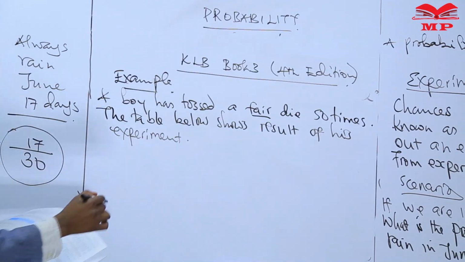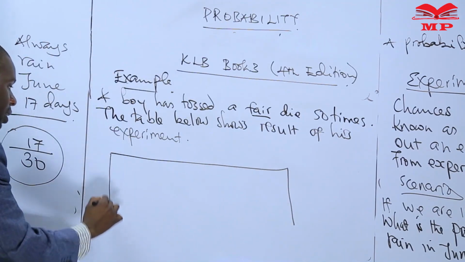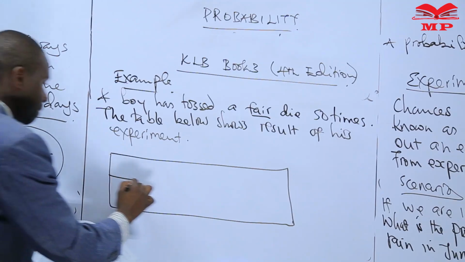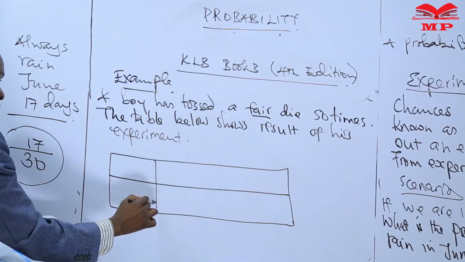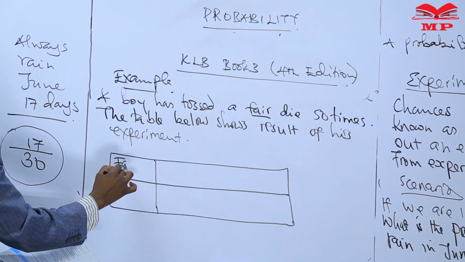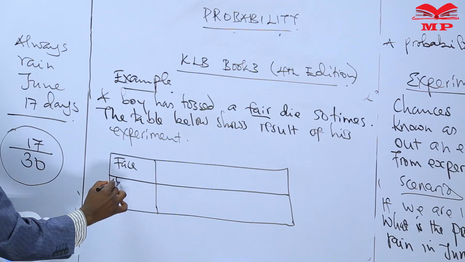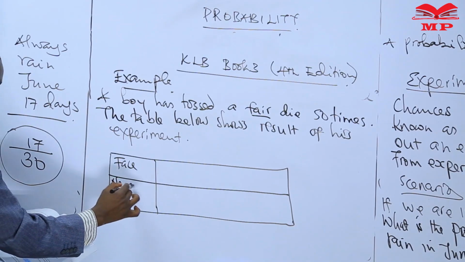So we have a table which we can draw like that. So this is face.